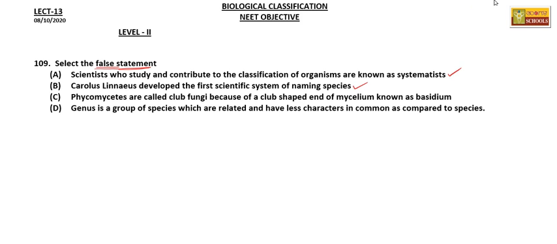Then, phycomycetes are called club fungi. No. Basidiomycetes are commonly called club fungi, and they are called club fungi because of the club-shaped end of the mycelium known as the basidium. I mentioned this in the previous question. Phycomycetes we can commonly call bread molds.